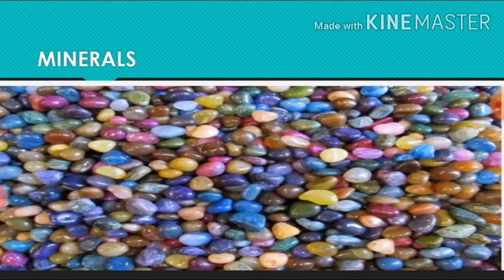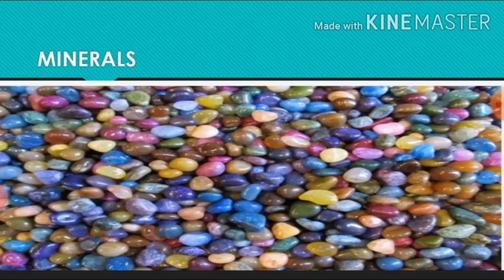Next, what is the inner and outer form of the earth? Next question is, what is the root source of all types of rocks? Next, give one example of solid, liquid and gaseous forms of minerals. Next, how does systematic formation of minerals take place?